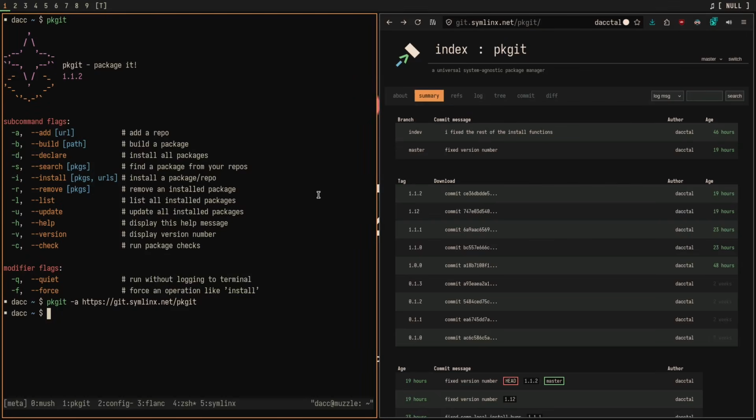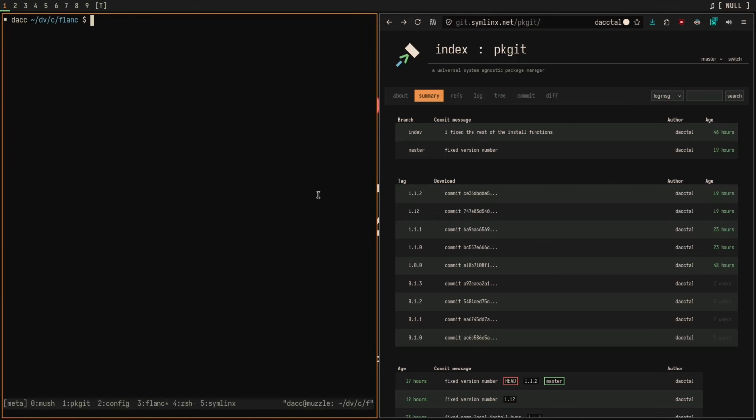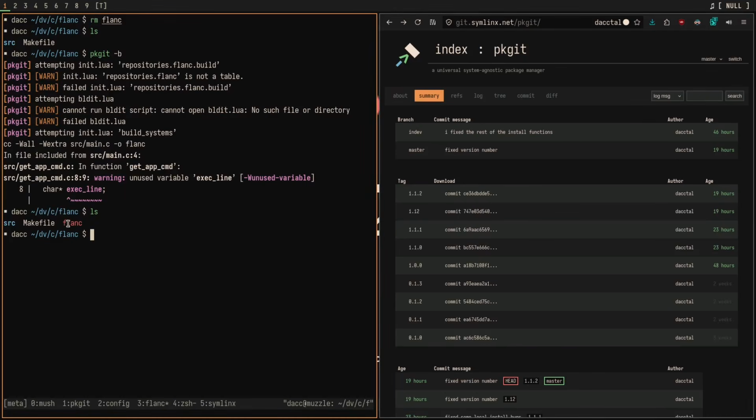This one is one of my favorites. I have prepared here a C project with a makefile. Let's just remove the binary in here. That way we just have the source code and the makefile. By having the ability to auto-detect the build system based on a file, you can do a lot of things with pkgit. Not only is this a package manager, but you can also just compile projects by auto-detecting the build system. So instead of doing make, like the normal way, you could do pkgit -b, and this will successfully compile the project, albeit with some warnings because I programmed it badly.